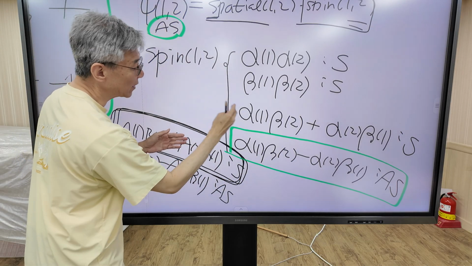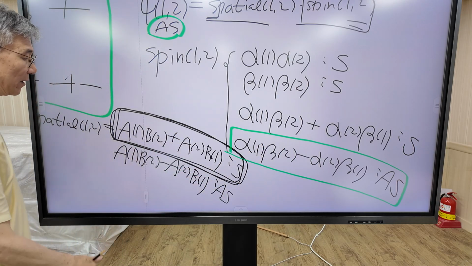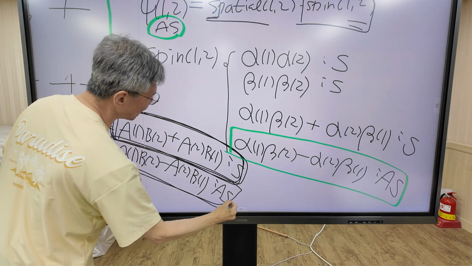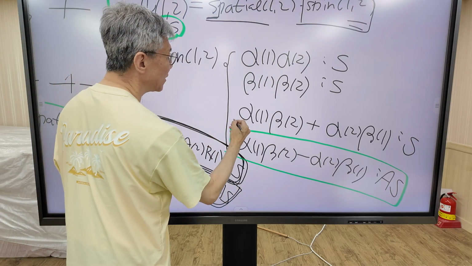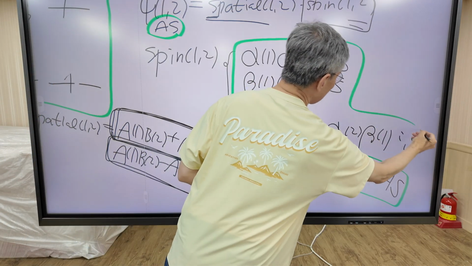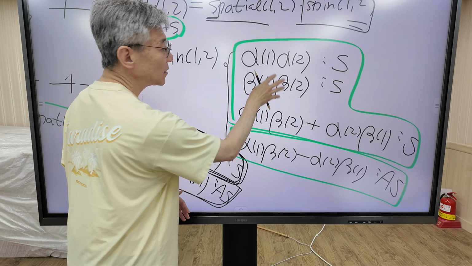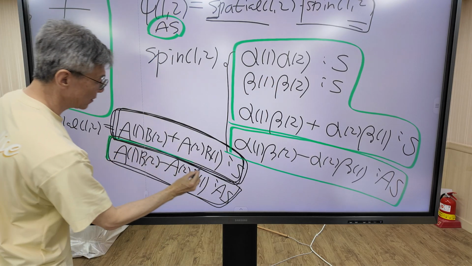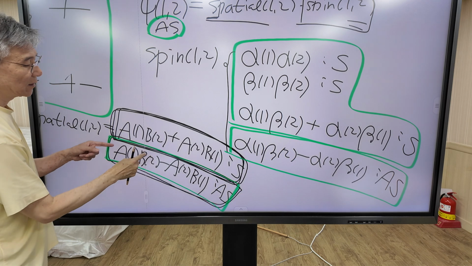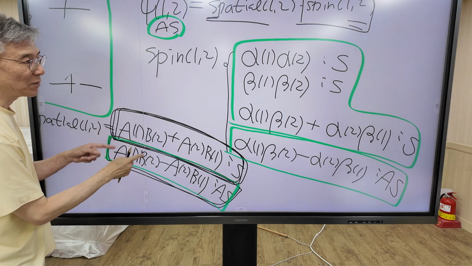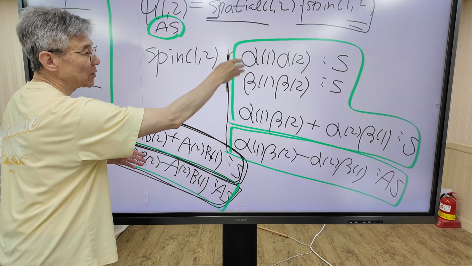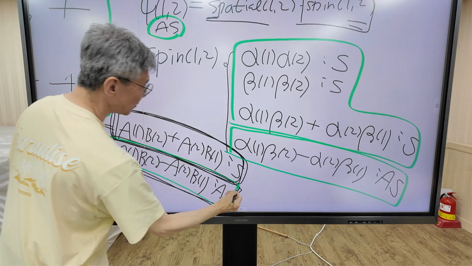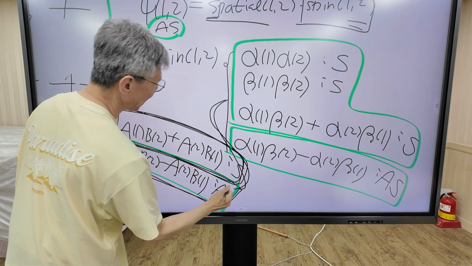So this one must be combined with this one. And when the spatial part is this one, which is the anti-symmetric spatial part, it must combine with the 3 symmetric spin functions. Okay, this one must be combined with this one.